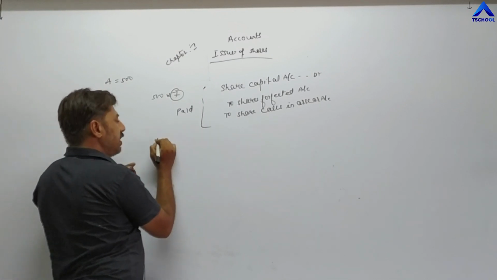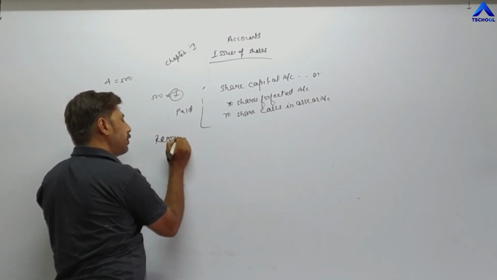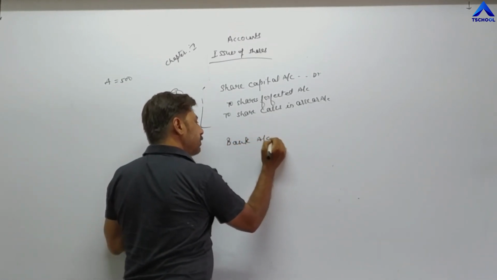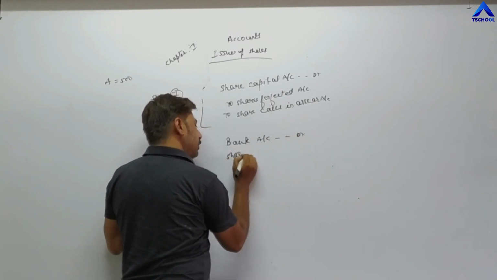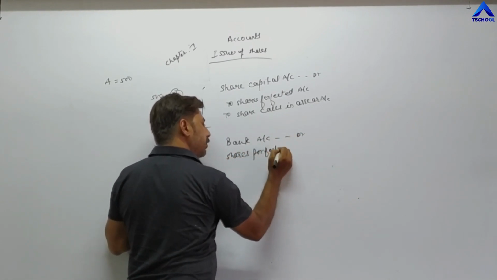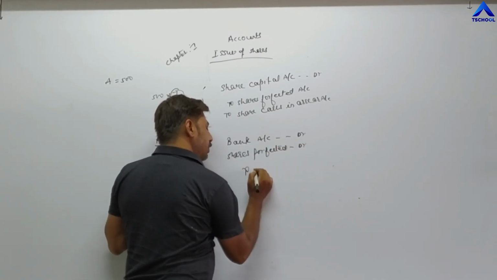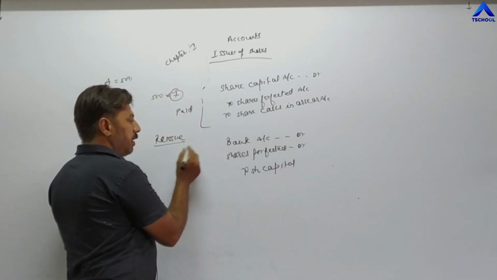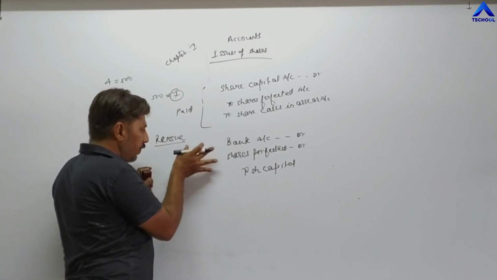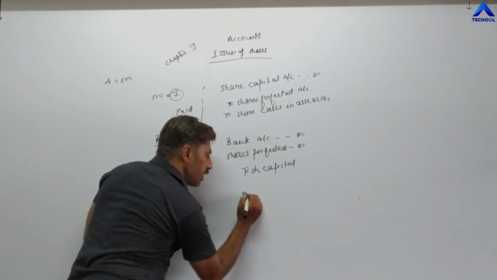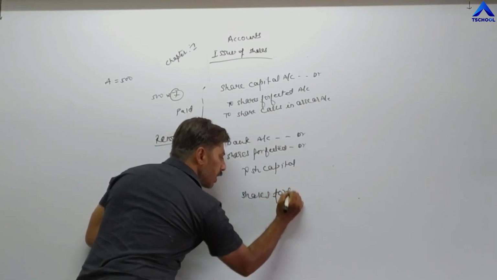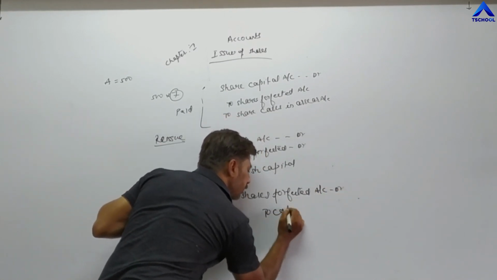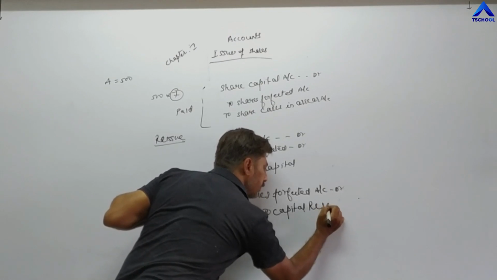And after that we have to pass the entry for reissue. The entry for reissue, once again: bank account debit, then share forfeited account debit, to share capital. Here the capital account of the new shareholder opens, that's why share capital account is credited in front of bank. And along with the reissue entry, one more entry we have to pass: share forfeited account debit to capital reserve.